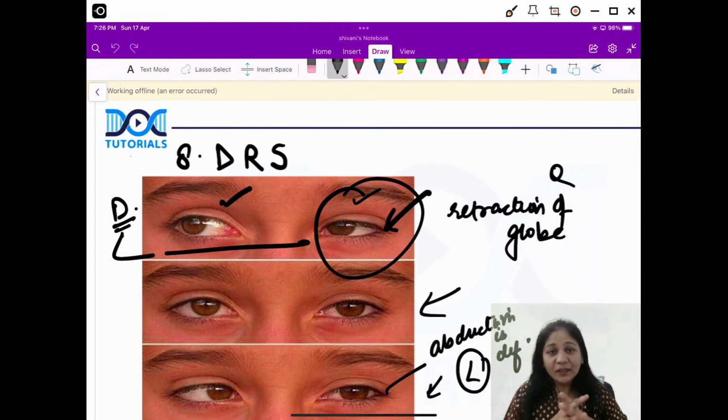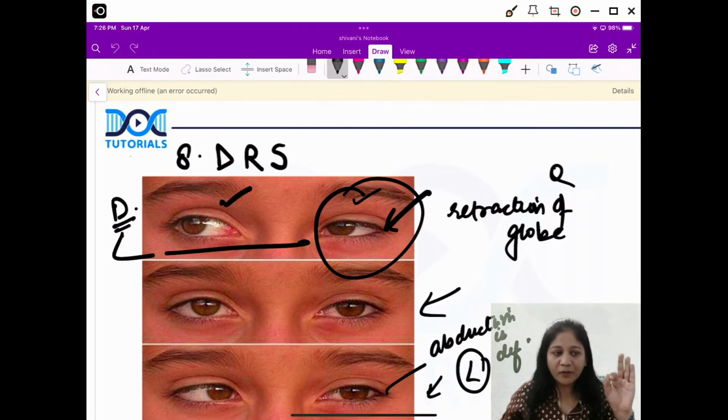So the basic problem in this patient is that the left lateral rectus, which is normally innervated by the sixth nerve, is not working. You remember, you know it, that lateral rectus is supplied by sixth nerve, isn't it? But here, lateral rectus, instead of getting nerve supply from the sixth nerve, is getting supplied by third nerve. So when the eye adducts, medial rectus and lateral rectus co-contract, they contract together. Now imagine if this is your eye, the lateral rectus and medial rectus will contract together. What will happen? They'll pull the eye inside. Okay, not only this, but the eye will also go inside. So this is called as retraction of the globe.